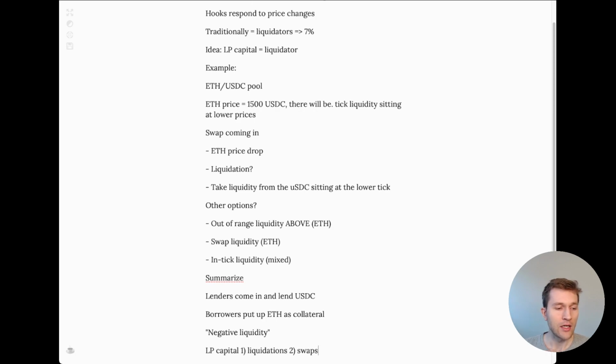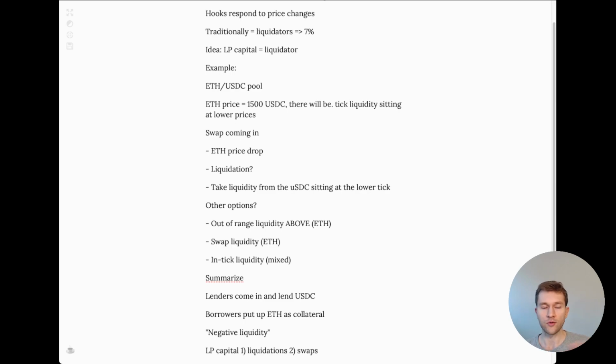So basically, this idea of borrowers creating negative liquidities is just a way of saying that this LP capital is first going to be used to swallow up borrower collateral, the negative liquidity, and only then used for swaps. So the net liquidity that the pool is providing to swappers is actually lower than the liquidity that it seems to be providing. Okay, so that's basically it.